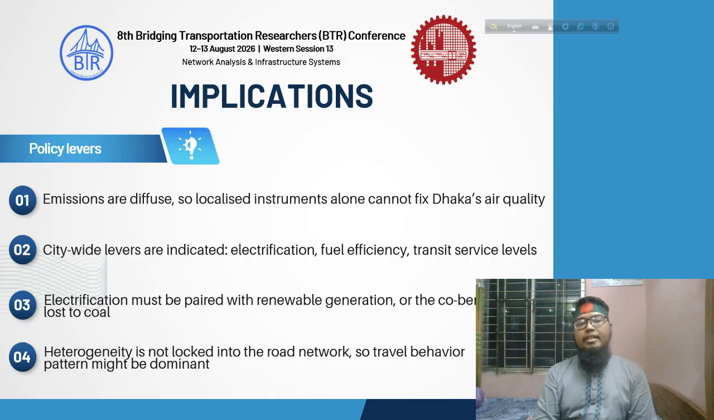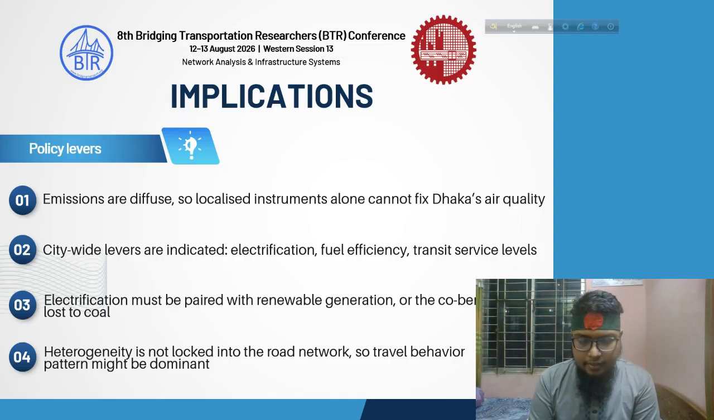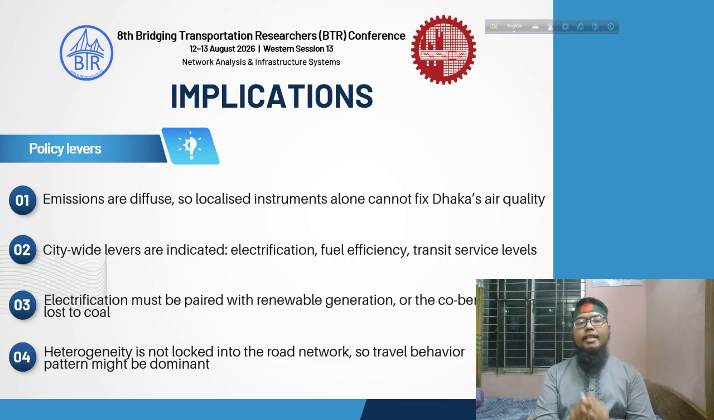Finally, which policy implications have we developed from this study? For Dhaka, our emissions are actually diffused, so localized policy measures cannot fix Dhaka's air quality. Rather, for Dhaka, we need city-wide emission mitigation policies like electrification, increasing fuel efficiency, or increasing the level of service of transit. However, electrification must be paired with renewable energy generation, otherwise the benefits will be eaten up by coal emission. And finally, this heterogeneity is not locked into the road network.